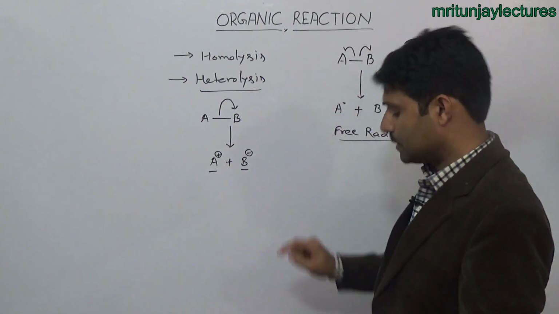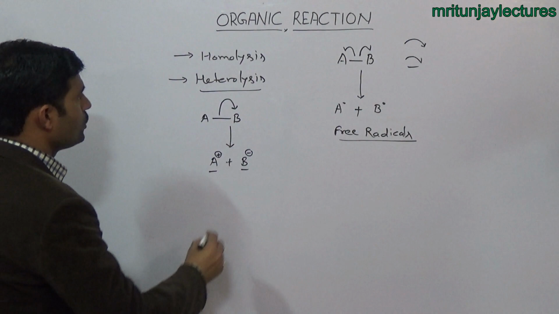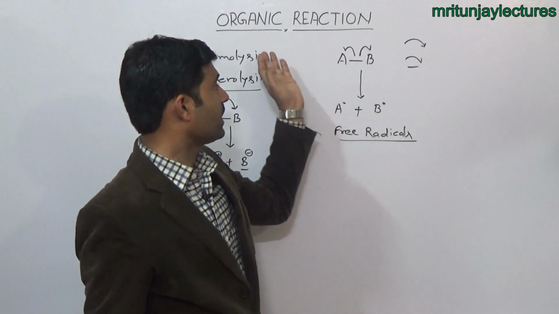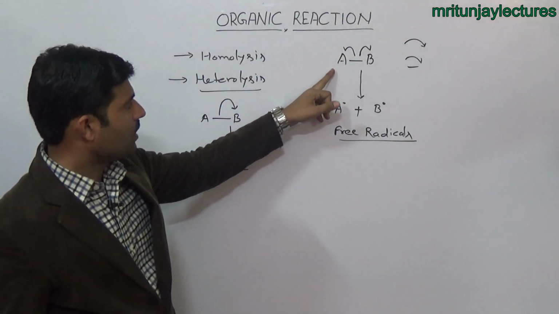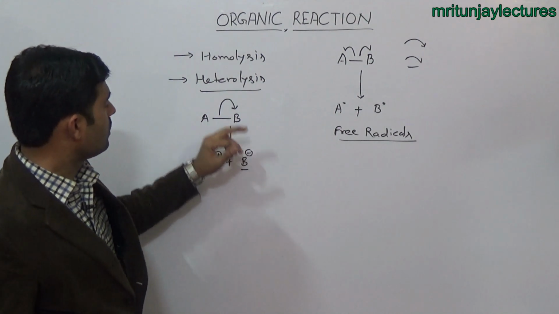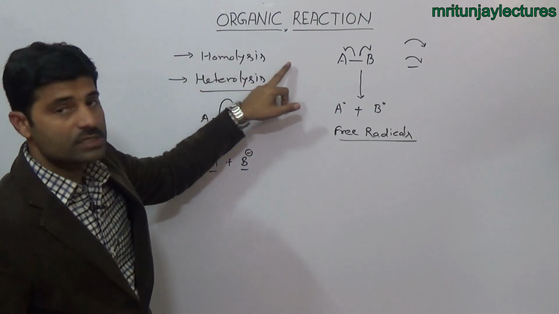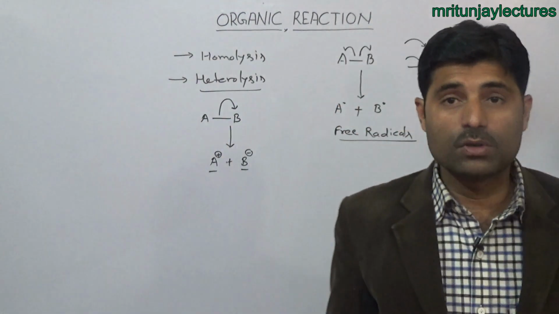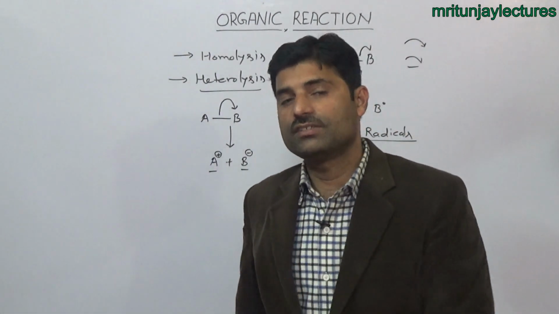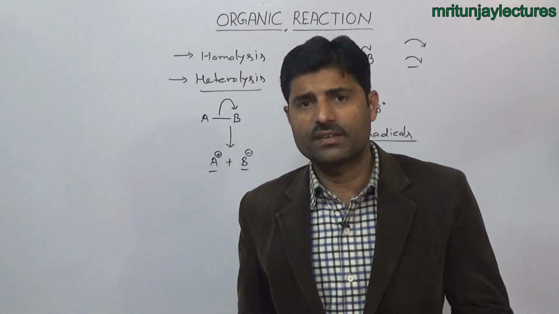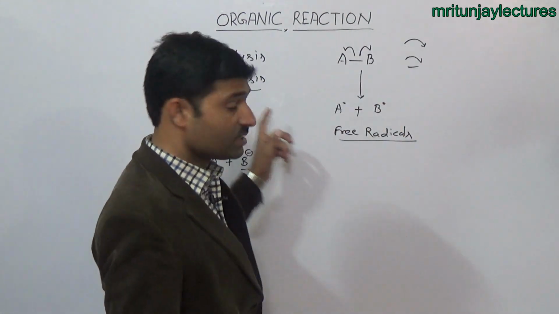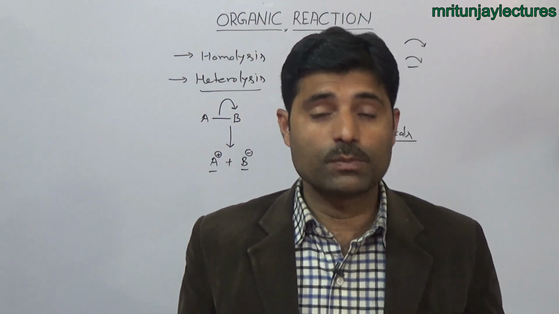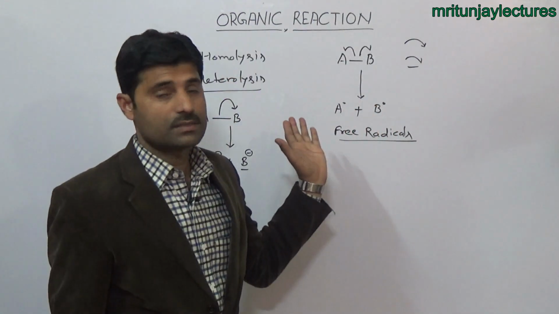Now, next thing. During an organic reaction or organic change, the old bond breaks and a new bond is made. Old bond breaking occurs in two ways: first is homolysis and second is heterolysis. But how can we identify whether homolysis or heterolysis occurs in the organic change? There are certain features, certain characteristics or criteria, that are responsible for homolysis and heterolysis.